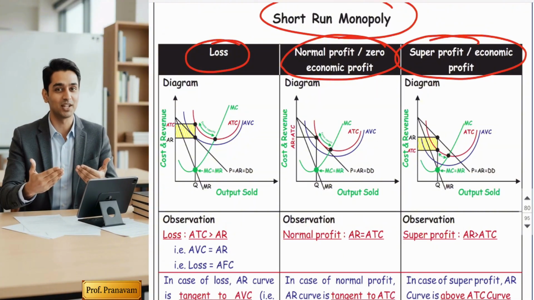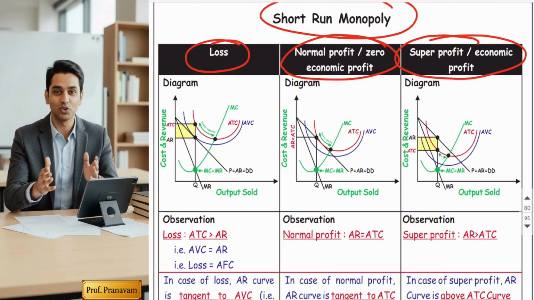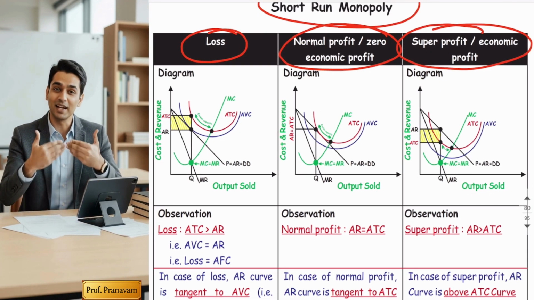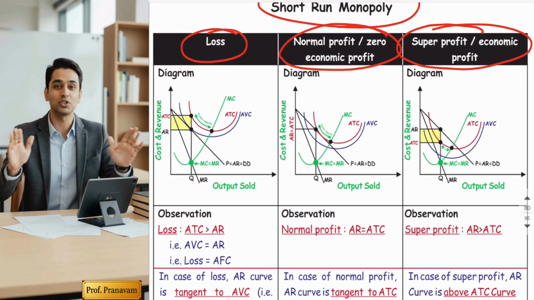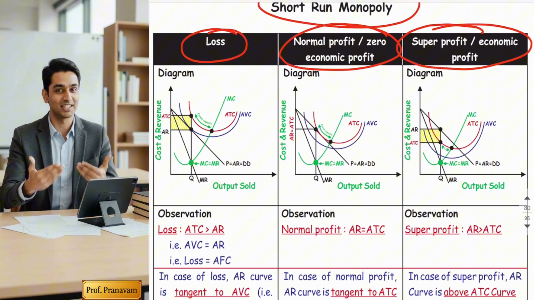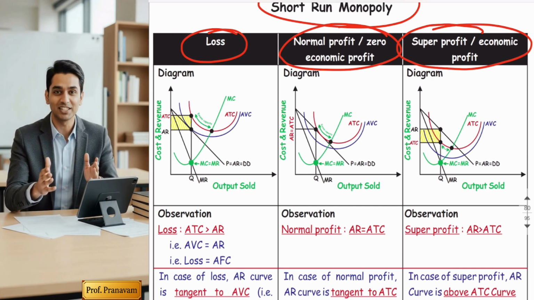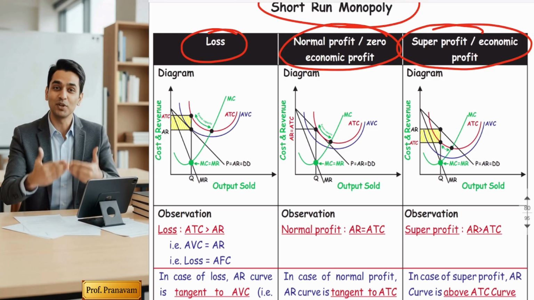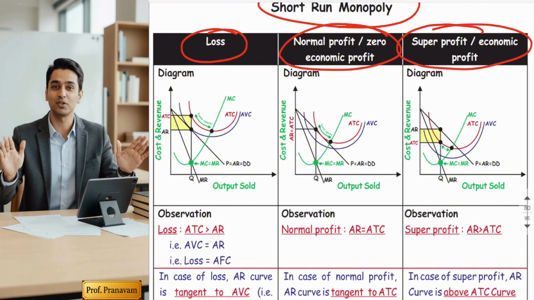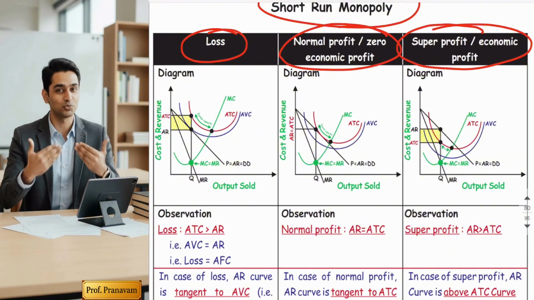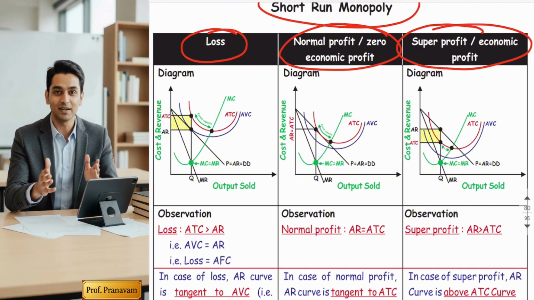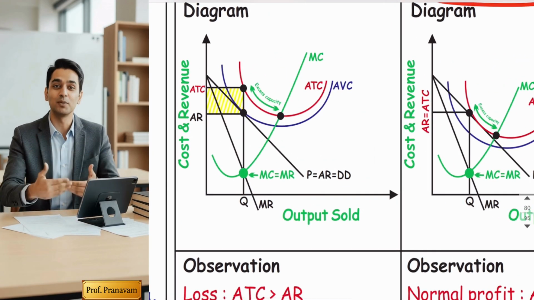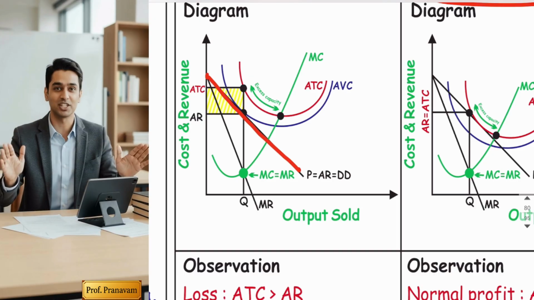Sir, but we are seeing some different diagrams. No, listen to me. Fundamentally, diagrams are the same. Yes, the shape of the diagrams looks somewhat different. The difference in shape is just because of the revenue curves. In perfect competition, the revenue curve was a horizontal straight line. In monopoly, revenue curves are downward sloping.